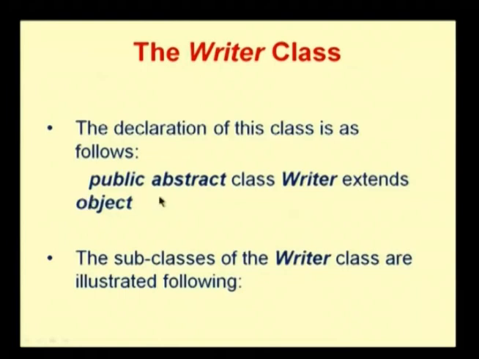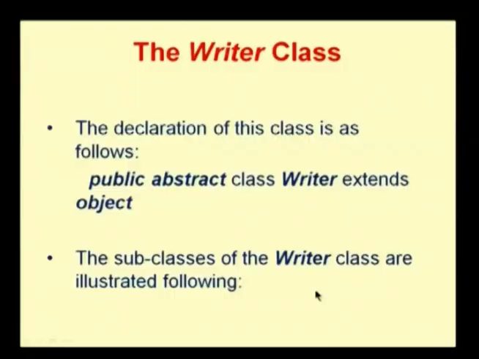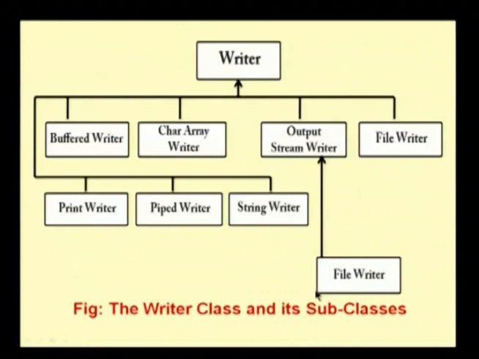We have already seen what an Object is. Object is the base class of all the classes created in Java. Writer is a class that is available in Java, hence it is also a derived class of Object. The subclasses of the Writer class are as given below.